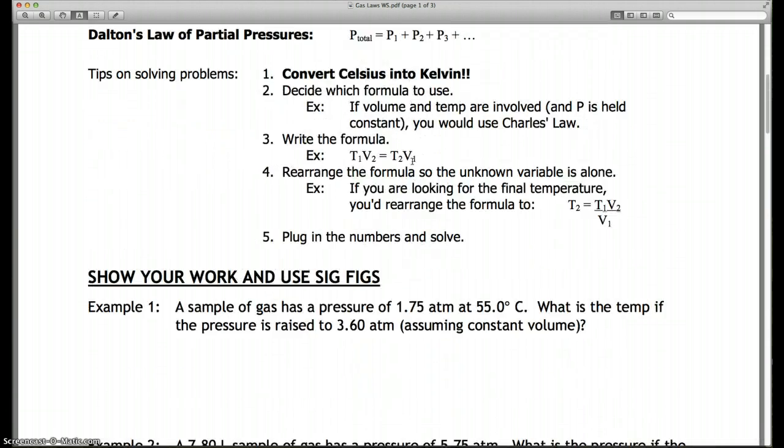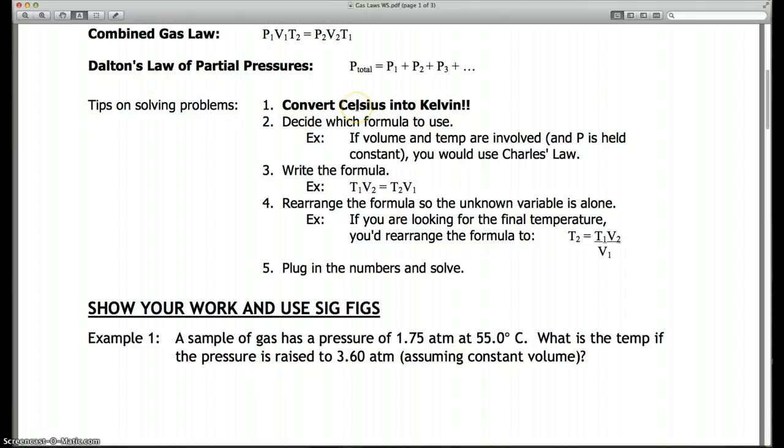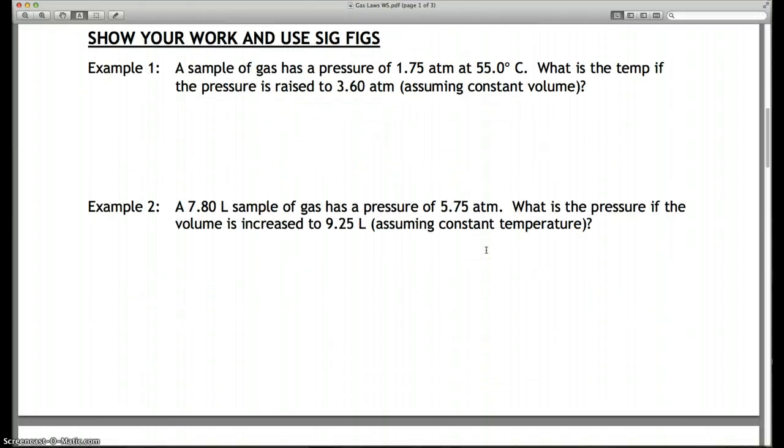So that's the first thing I'm going to do: change any Celsius into Kelvin. Then I'm going to decide which formula to use. We'll talk about that in a second. Write the formula, rearrange the formula for the missing variable, plug in the numbers and solve, do sig figs and units. So here's an example.